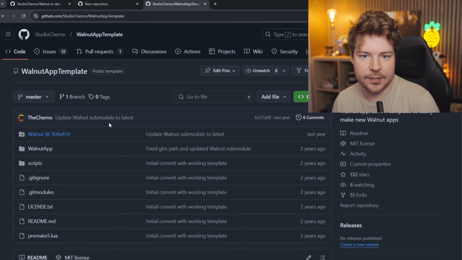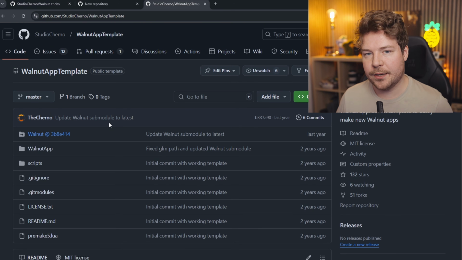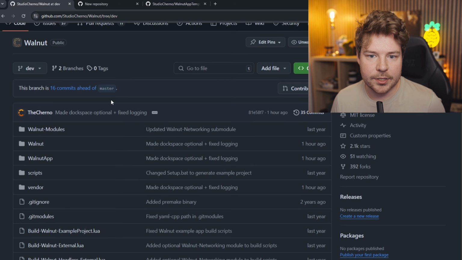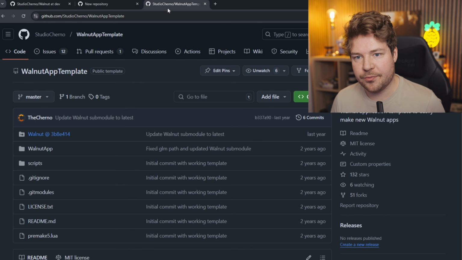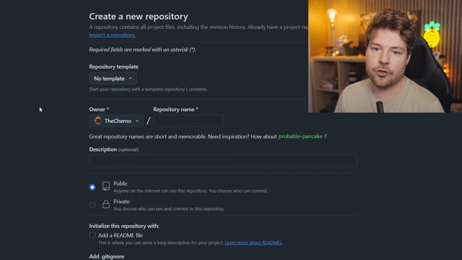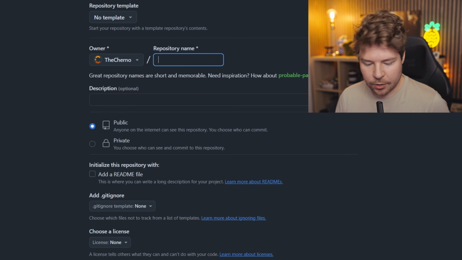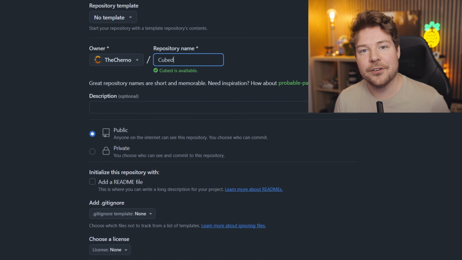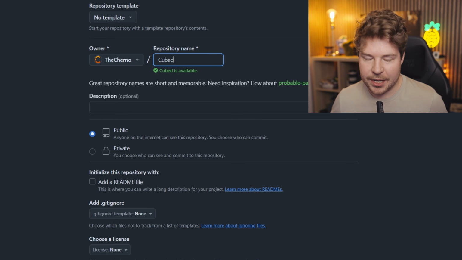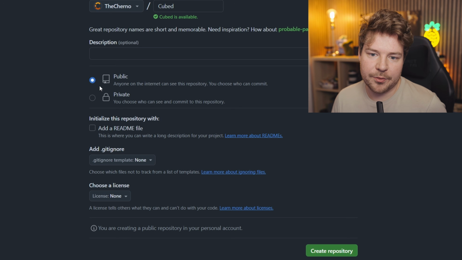We're not going to use this app template. I'm going to show you how to really set this up from scratch. Also, this app template points to the master branch, not the dev branch. That's another reason why I just didn't want to dive in and start changing everything here. So let's create a new repository here from scratch. So I'm going to call this Cubed because the original game, of course, was called Squared, but this is 3D. So we're going to call it Cubed. Description, we'll just leave blank. Public.